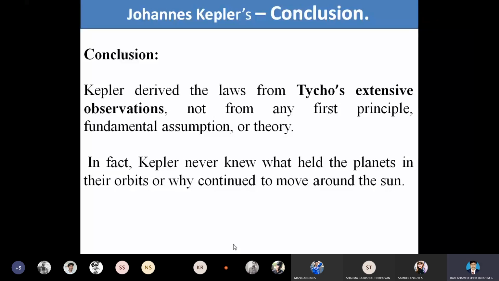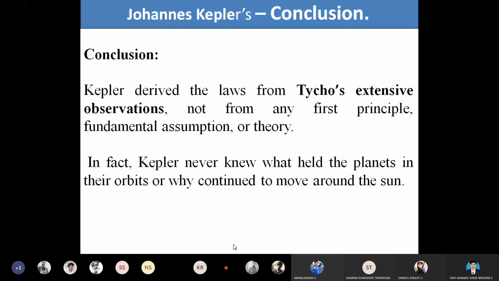After the death of Tycho, Kepler collected all his data, and with the observation of that data, he formulated 3 laws to explain the planetary motion in orbit in space. As we know, the first law, second law, and third law of Kepler.